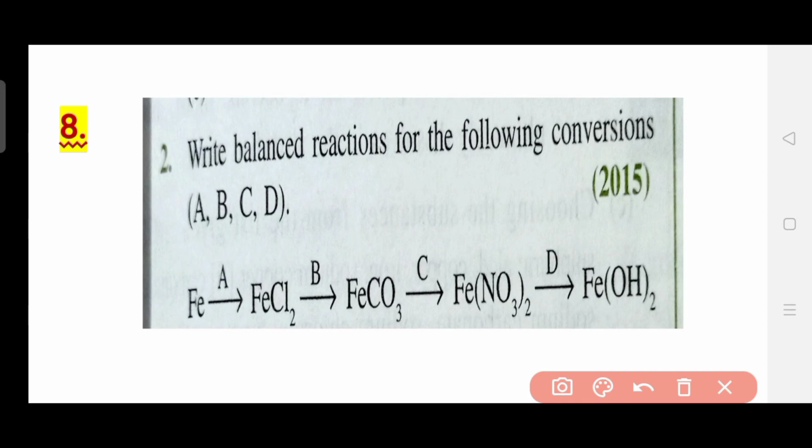The previous question was asked in the year 2010, and this question was asked in the year 2015. So definitely it is not a frequent question, but it is of the same type. Now again you are given Fe, and what will you add to Fe so that you get FeCl2? Next, what will you add to FeCl2 so that you get FeCO3? So this is a question in which you get a simple compound or atom name, and based upon that you need to think what to add so that you get the resulting compound as given here.